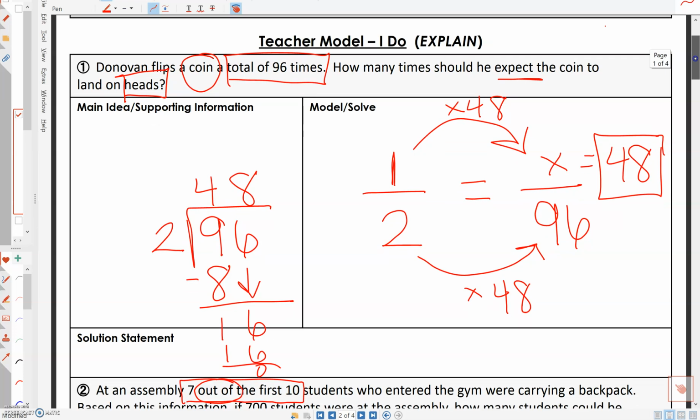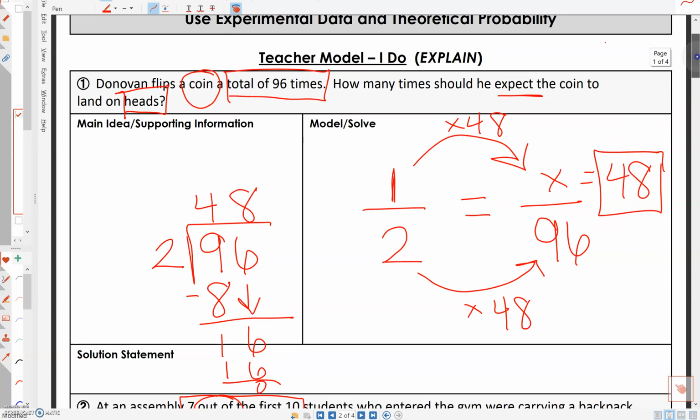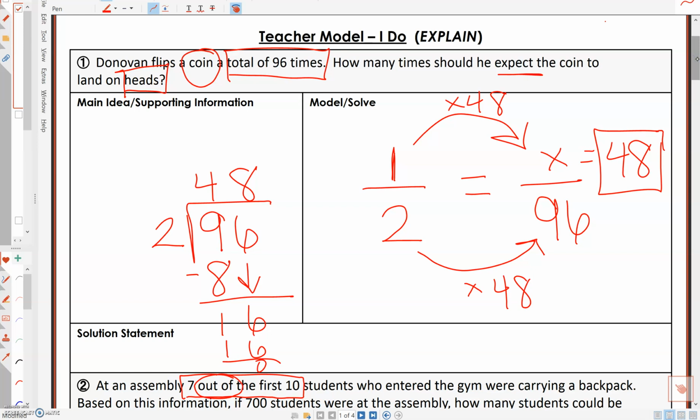So again, just to review, on the first one, we went ahead and figured out the coin. We know that it's a total of 2 sides and is asking for 1 head, but they want to flip it 96 times. So we figured out it's 2 times 48. So 1 times 48, so my answer is 48.